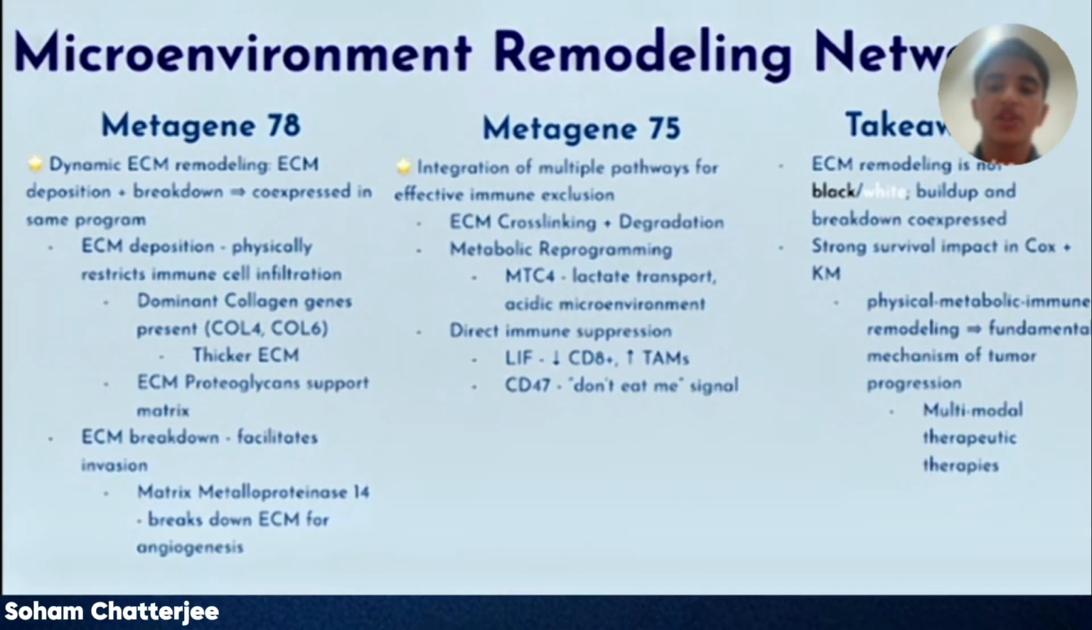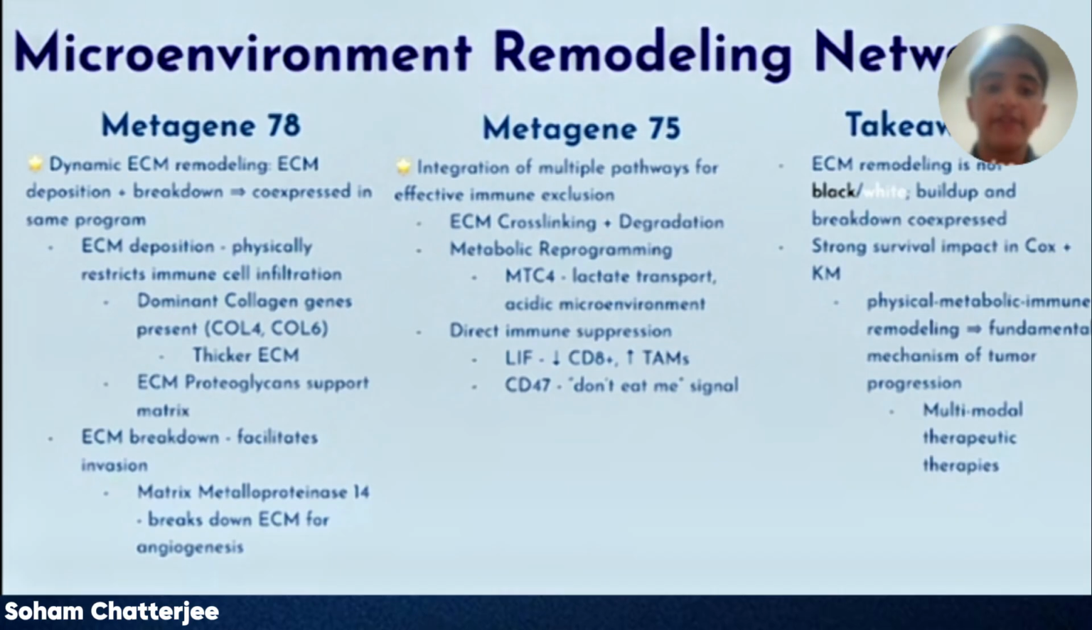Now, some of the metagenes with the strongest impact on survival outcomes were these two, related to the extracellular matrix and the surrounding components of the tumor. Metagene 78's main finding was that the breakdown and strengthening of the extracellular matrix are co-expressed in tumors. This metagene had a lot of collagen-coding genes, which will thicken the extracellular matrix, which would physically block immune cells from infiltrating. But at the same time, it had a matrix metalloproteinase, which will break down the extracellular matrix to allow cancer cells to invade other tissues.